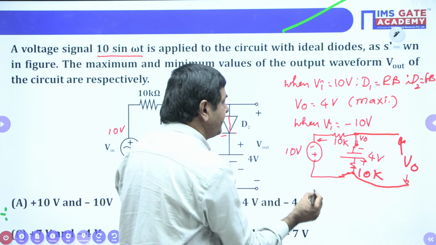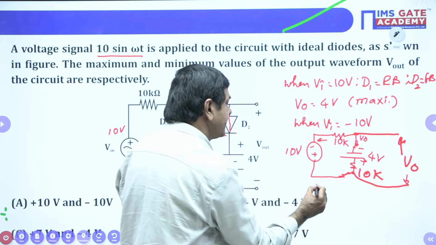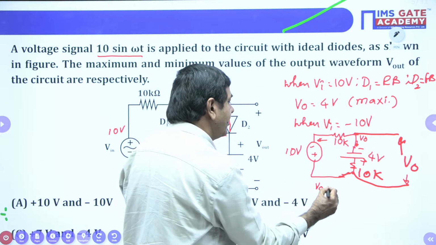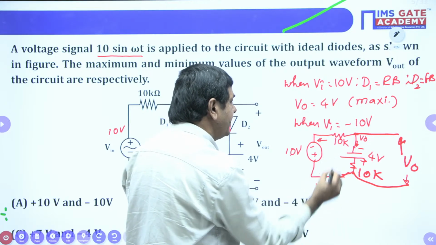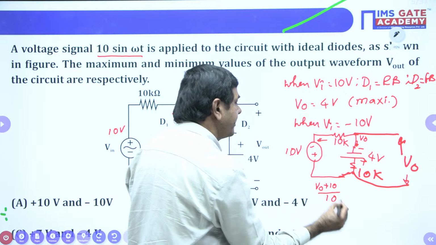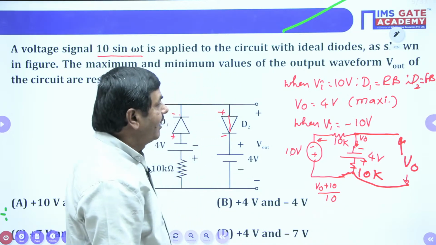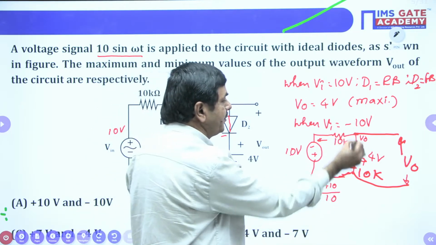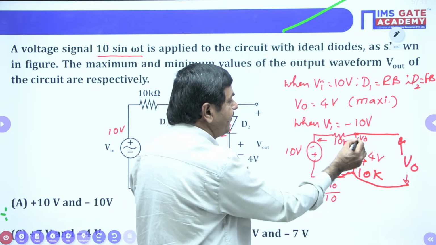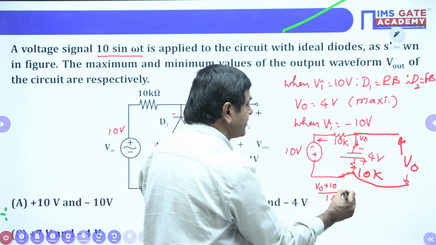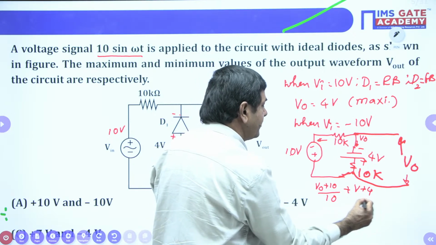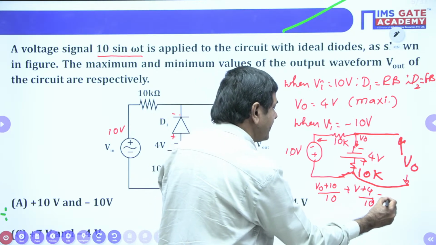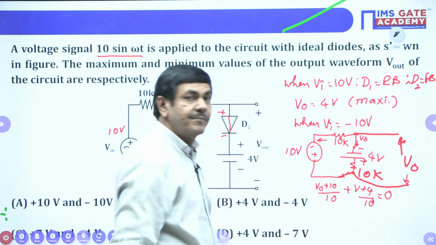V0 minus of minus 10, that is V0 plus 10, divided by 10K. Plus the other current: V0 minus of minus 4, that is V0 plus 4, divided by 10K. That equals 0.